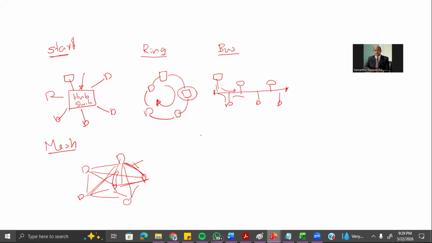Then the other one is called the hybrid or tree topology. Tree topology means multiple topologies can be connected like this. Maybe a bus topology here, maybe we have the star topology here. Different topologies can be connected together, which we call mesh topology, tree topology or hybrid topology. So those are the different topologies we have.